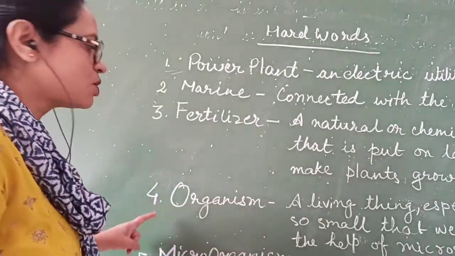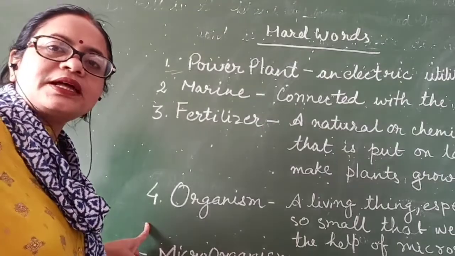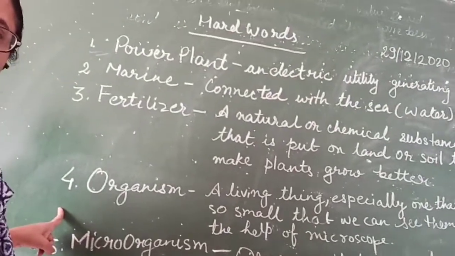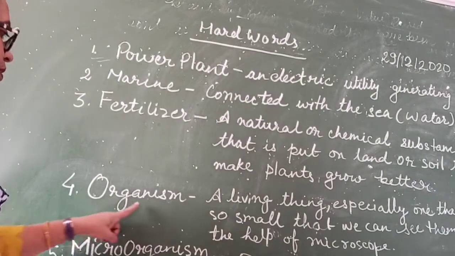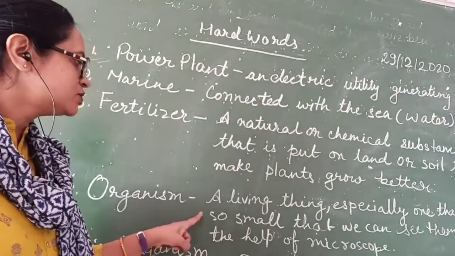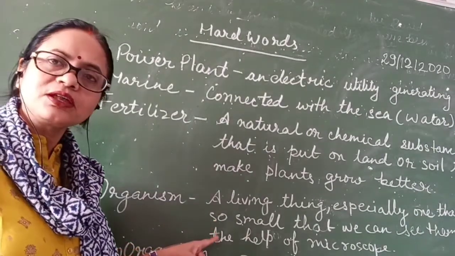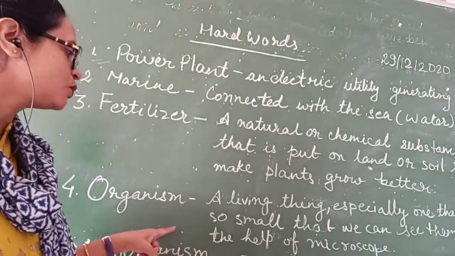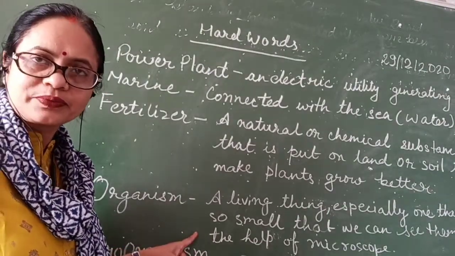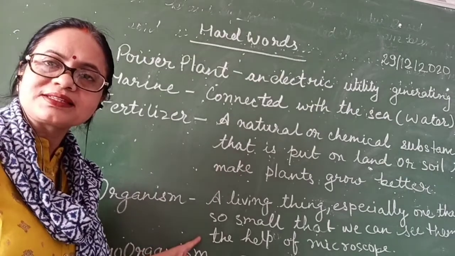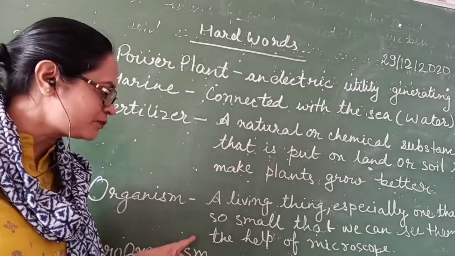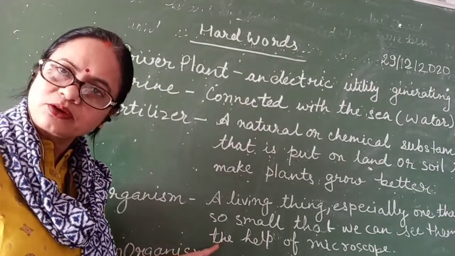Now next word is organisms. Let's know about the organisms. An organism is a living thing, especially one that is so small that we can see it only with the help of a microscope. It means they cannot be easily seen by simple eyes. To see and recognize them, we need the help of a microscope.